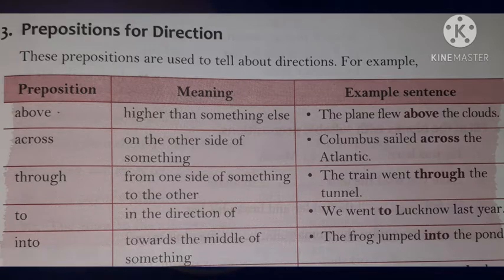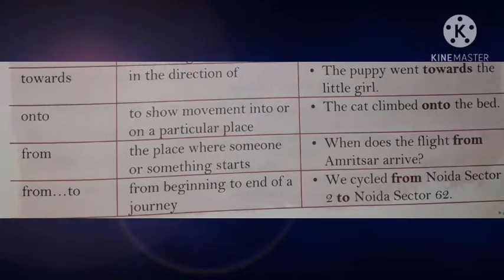To. That means in the direction of. We went to Lucknow last year. Into. Towards the middle of something. Example, the frog jumped into the pond. Towards. In the direction of. Example, the puppy went towards the little girl. Onto. To show movement into or on a particular place. Example, the cat climbed onto the bed.